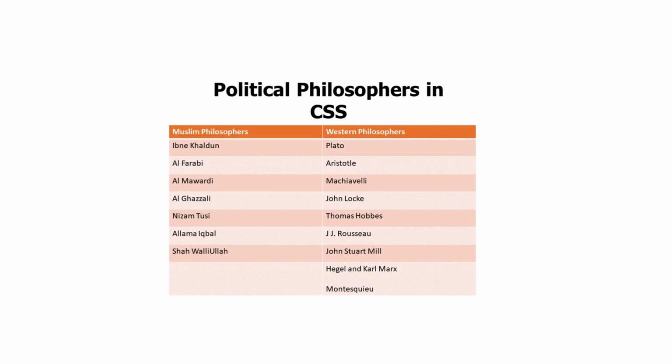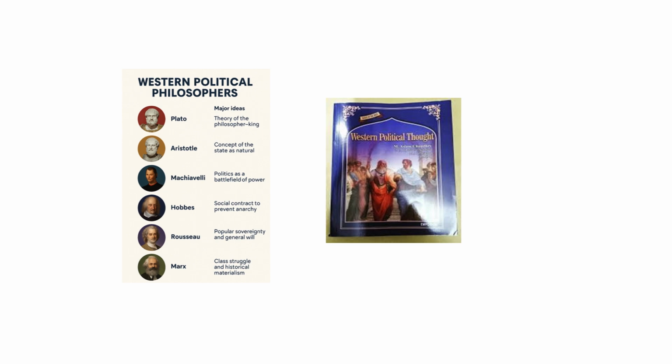So first we'll talk about the Western philosophers. I've shared this book, Western Political Thought by Aslam Chaudhry. This is a book that is very helpful, and you can also consult other books, but this one book is something that really helped me in my preparation. These are different philosophers which are included: Plato, Aristotle, Machiavelli, Hobbes, Rousseau, Marx, and there are many more philosophers as well, which of course we'll get to know, along with their ideas, when we delve deep into them.